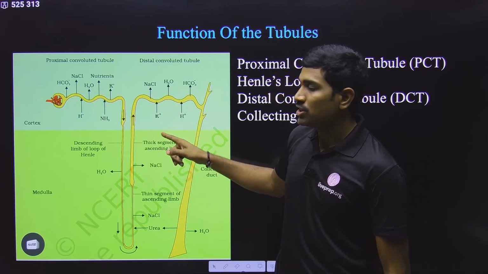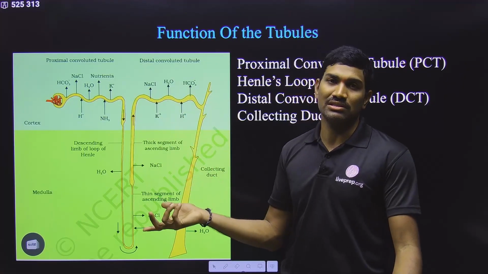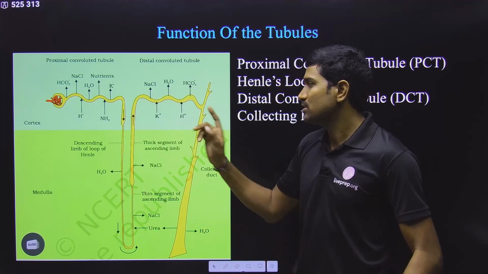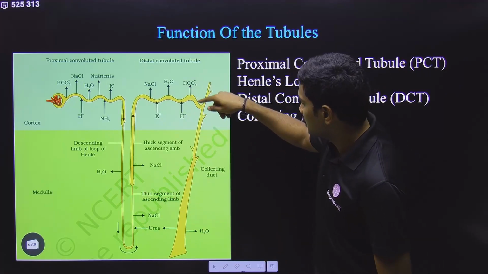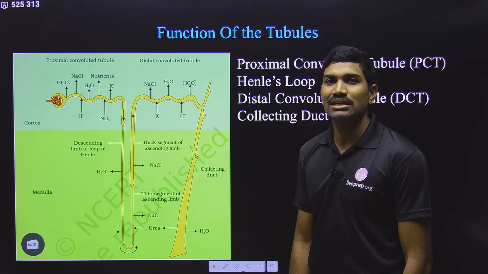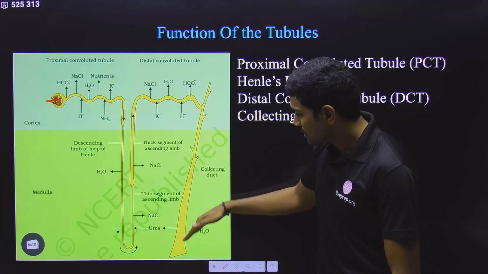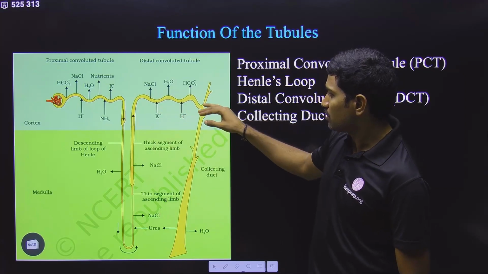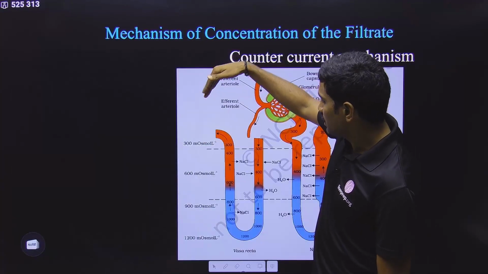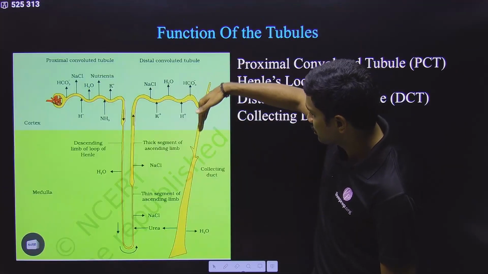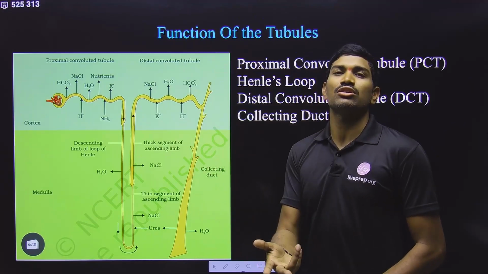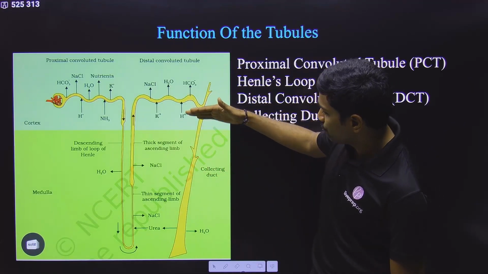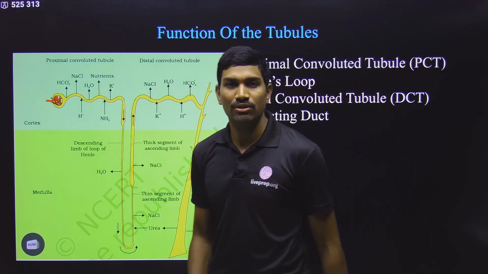So in this way, all these are to maintain as per the required conditions. Please remember this. That's why all these are selective processes. That's why they are not always happening. Based on the body conditions, they are happening. Clear? Now the remaining filtrate is coming into this collecting duct, and from the collecting duct you can use the term urine. Once the filtrate crosses this distal convoluted tubule and comes into the collecting duct, then you can use the term urine. That's why in the NCERT they said that the urine will be 4 times concentrated. That also I will tell you under a separate diagram.